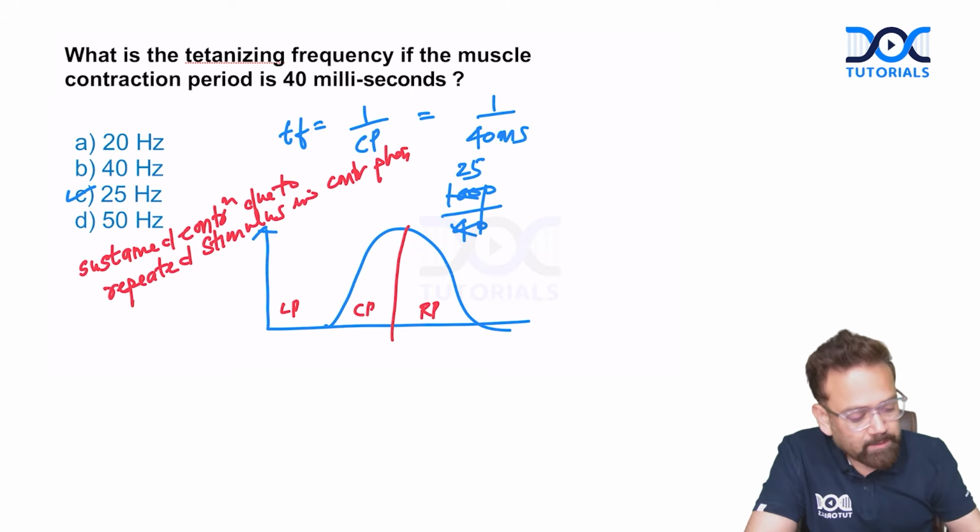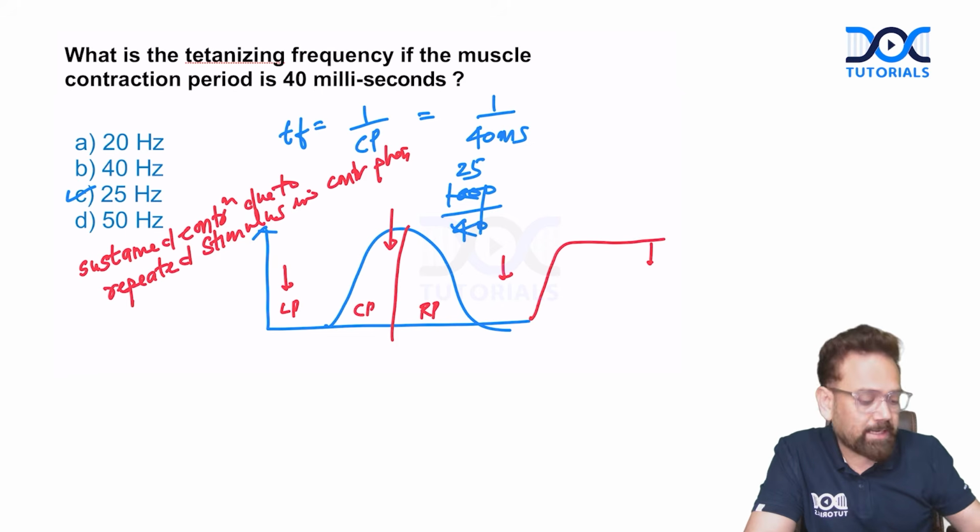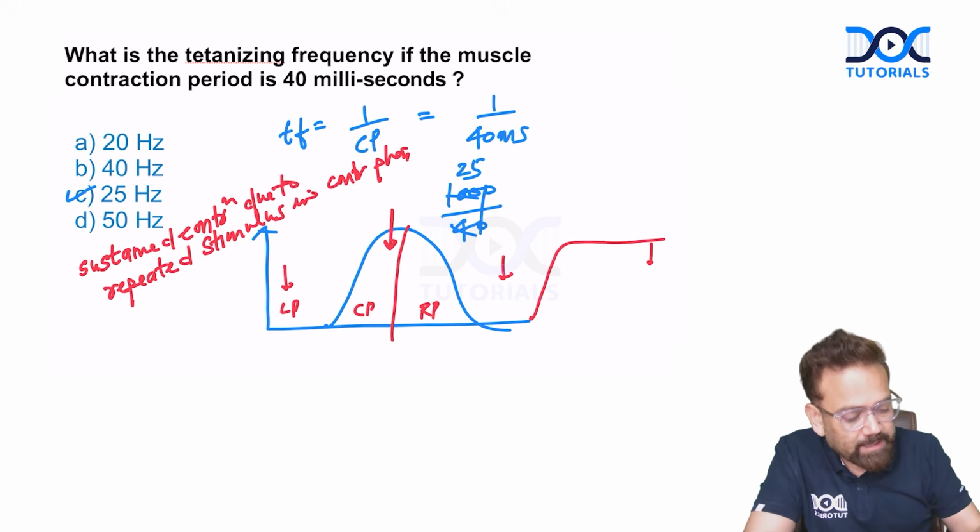So see, this is the first stimulus, this is the second stimulus, this will be the third stimulus. If the second stimulus lies in the contraction phase, only then there will be sustained contraction. So this frequency can increase only if it is coming in the phase of contraction. That is why the formula of frequency will be 1 upon contraction phase.